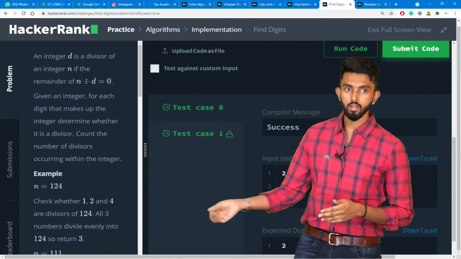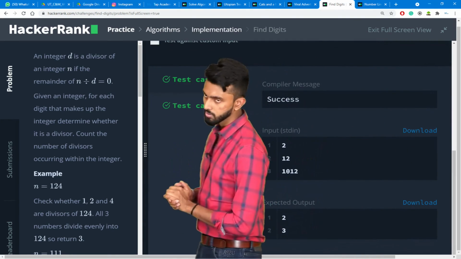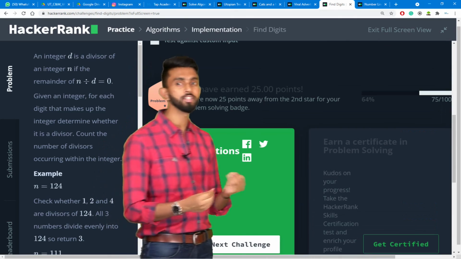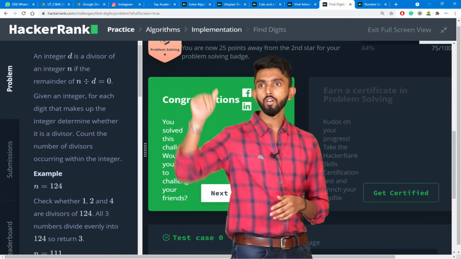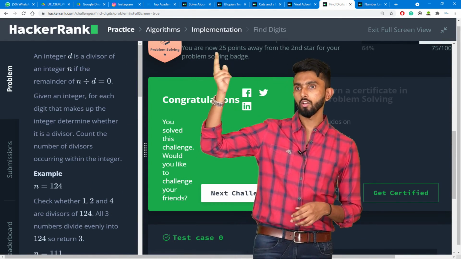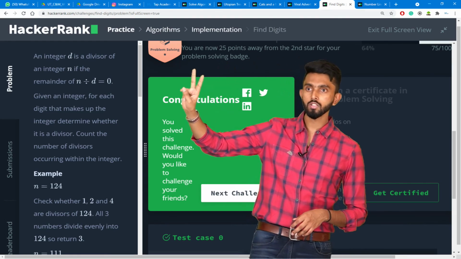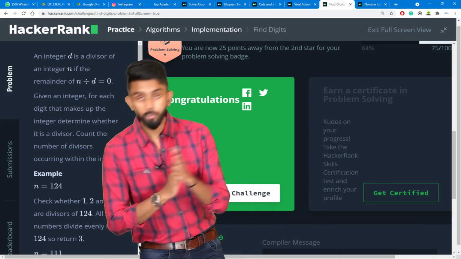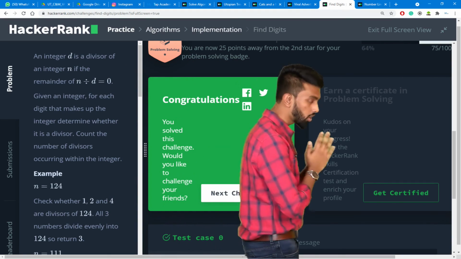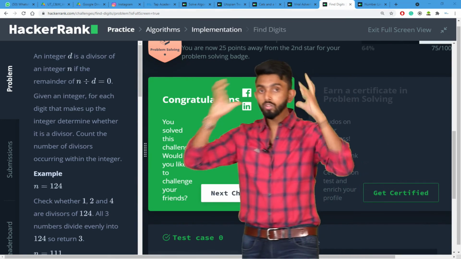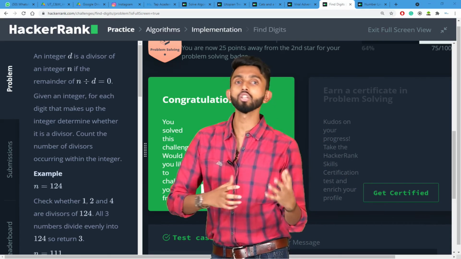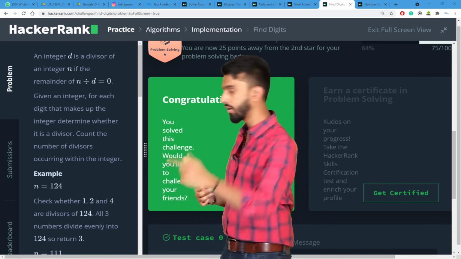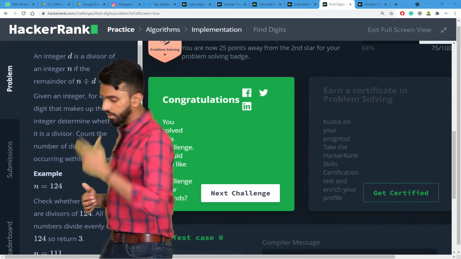Okay, compiling, 2 test cases only, everything passed. Beautiful. Because this is a rather easy problem. Congratulations. We got 25 more points and you are now 25 points away from the second star. Okay, great. Awesome. So how many of you understood this logic perfectly and how to think about certain conditions your program would not have considered? Did you understand how to think? Put a yes in the chat.